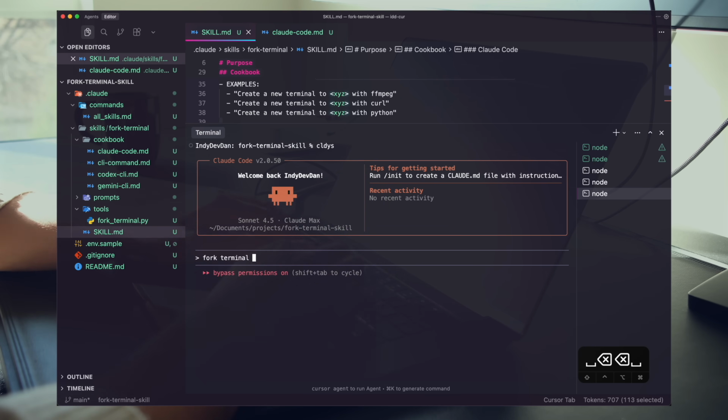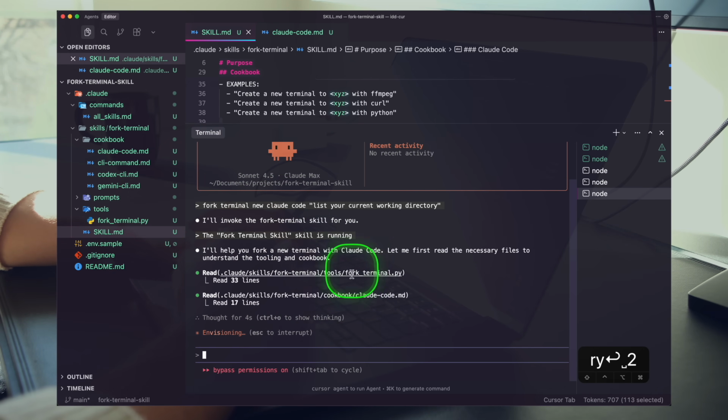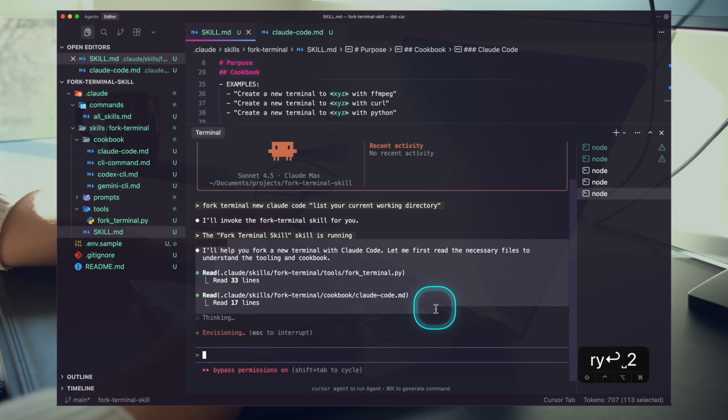Fork, terminal, new Claude Code. And then I'm going to place this in quotes. List your current working directory. So we're going to invoke the fork skill. It's reading the documentation. It understands we want a Claude Code instance.